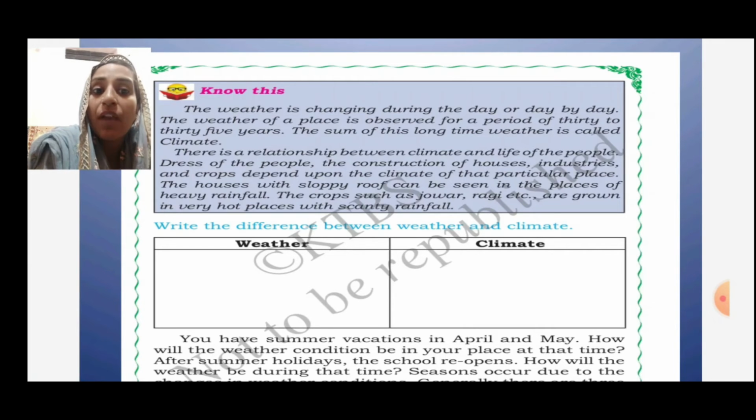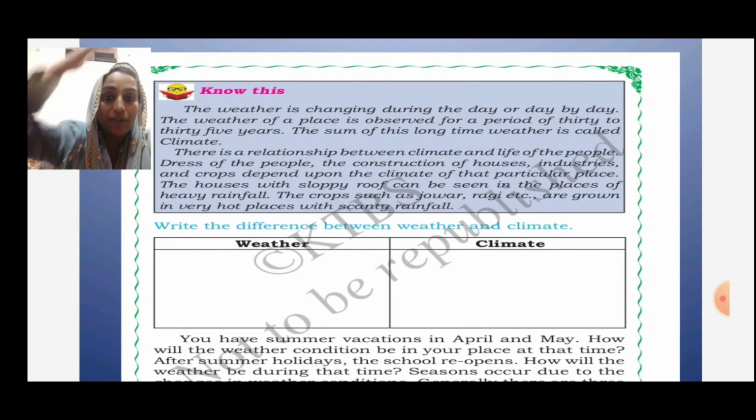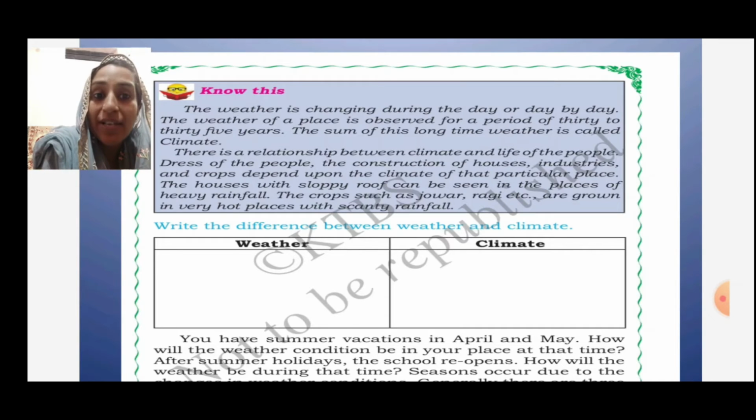The house with slappy roof can be seen in the place of the heavy rainfall. Like this, slappy roof means what? Slanting roof. Why it is given? Because when rain comes, it should fall directly down to the earth. This is called a slappy roof. The crops such as jawar, ragi, etc. are grown in the very hot places with scanty rainfall. If hot places are there, less rainfall is there, the crops such as ragi, jawar are grown in that place.